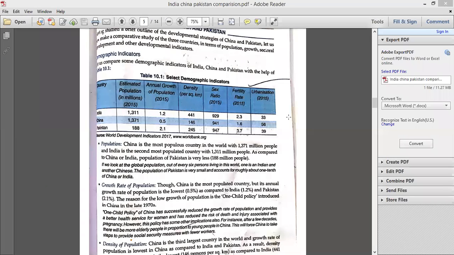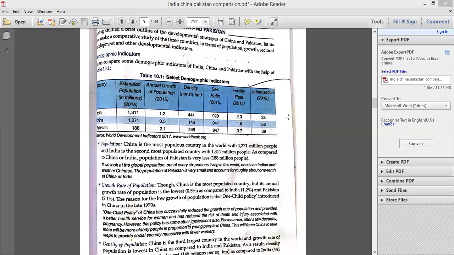And Pakistan is second with 245 persons per square kilometer density. Now next is sex ratio. If we talk about sex ratio, due to preference of son, sex ratio is low and biased against females in all the three countries. Now what is sex ratio? Sex ratio is how many females there are as compared to 1000 men. I repeat, how many women are there in comparison to 1000 men, right?